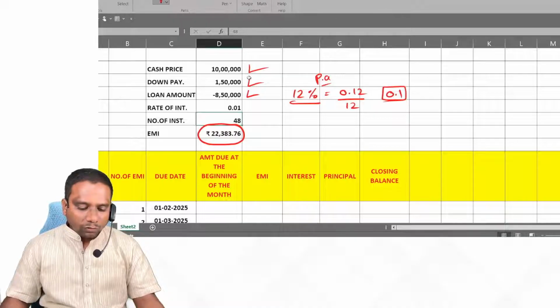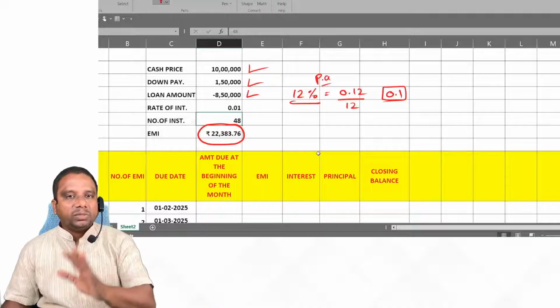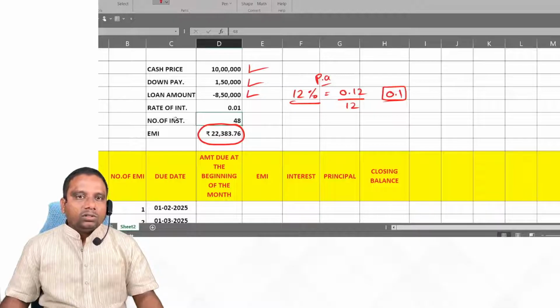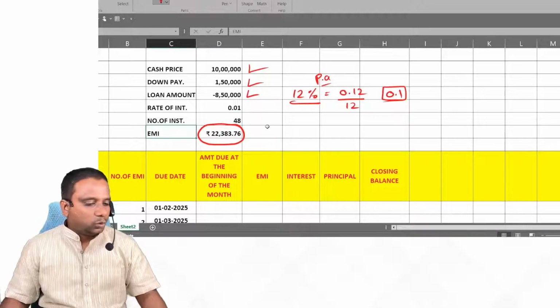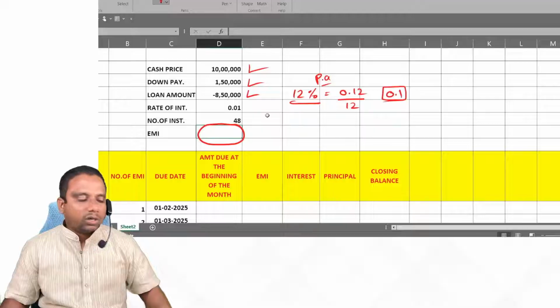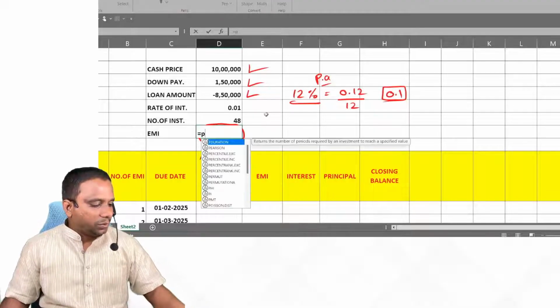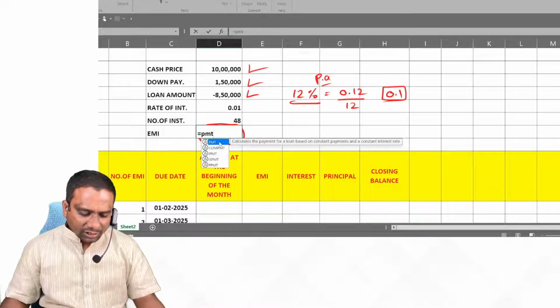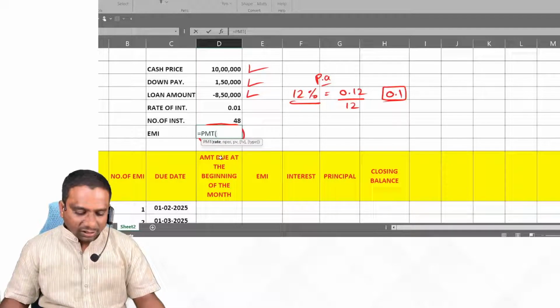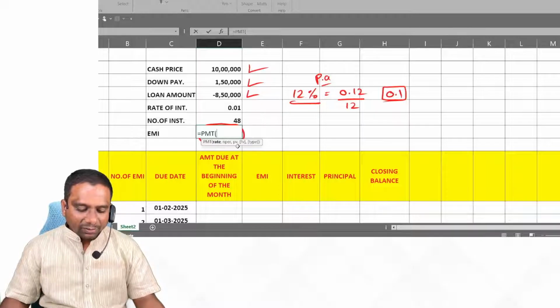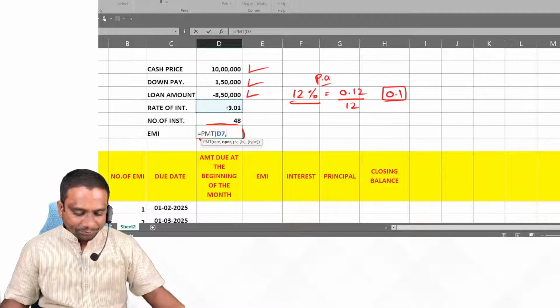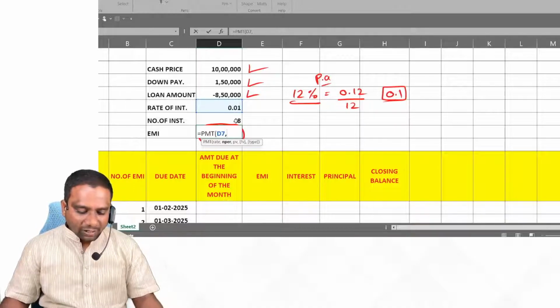Next one, number of installments. In how many installments is the amount paid? 48 months. Now, how to calculate this EMI? We need to use the formula PMT. Here they are asking rate, number of payment periods, present value, future value, type. Here we give the rate, which we have already given as 0.01, comma. Next, NPER: how many months we have to pay, 48 months, comma.